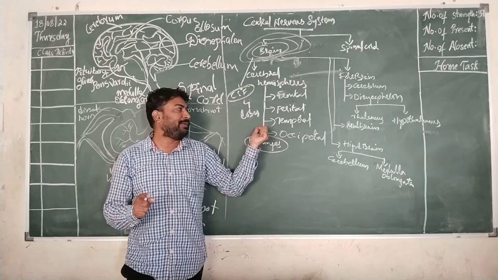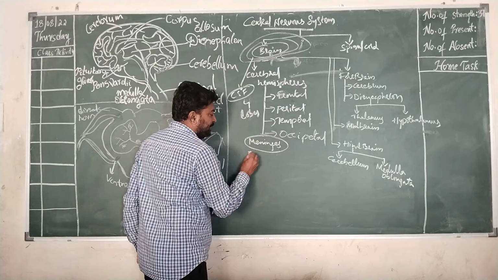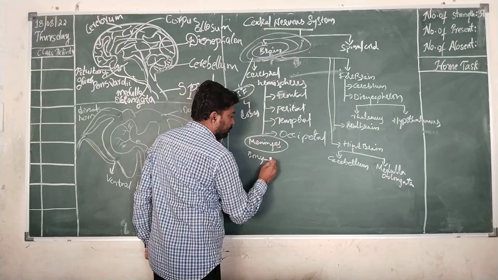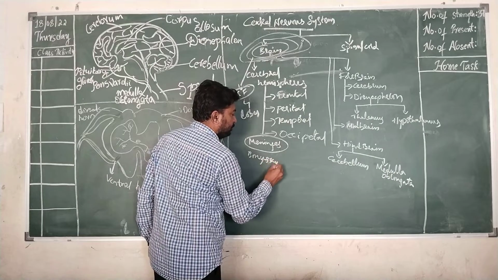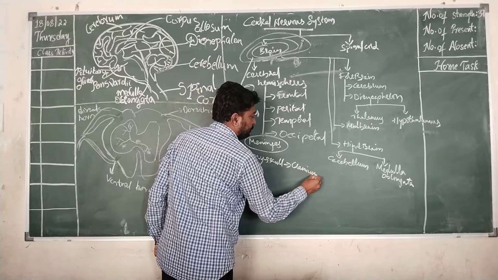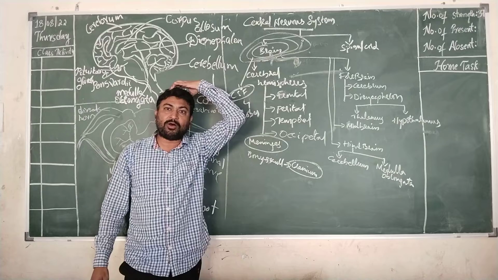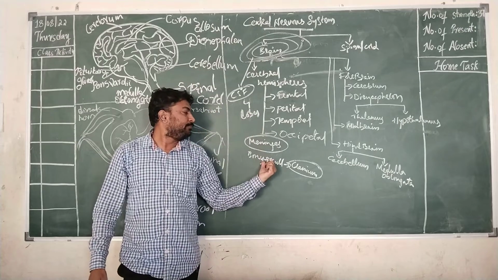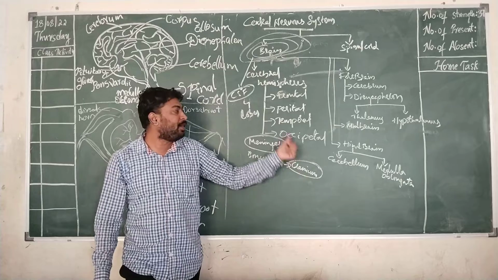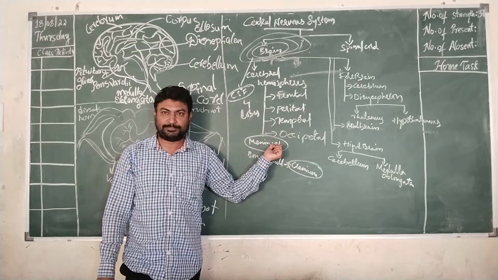And apart from this meninges, the entire brain is surrounded by a bony skull, which is known as cranium. The entire brain is protected on all the sides by bony skull, and this bony skull is known as cranium. So this cranium along with the meninges protects the brain from physical injuries.